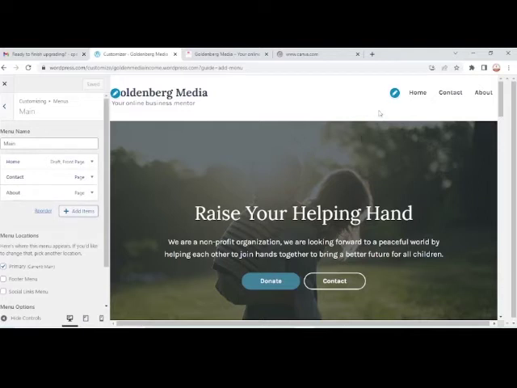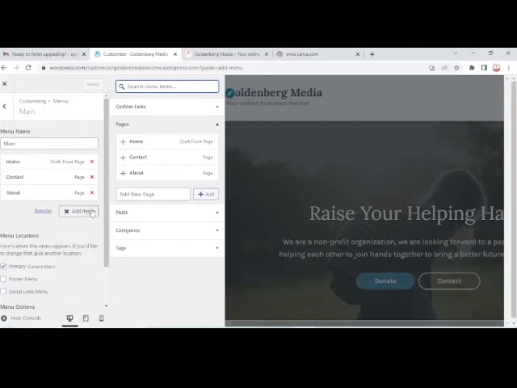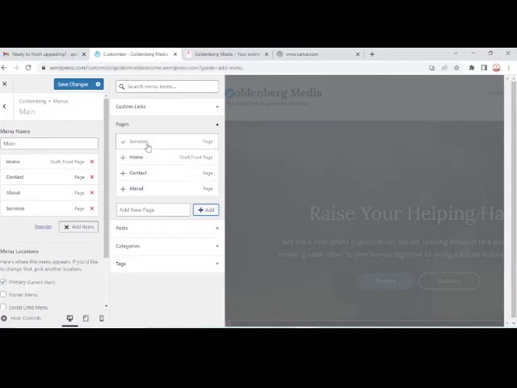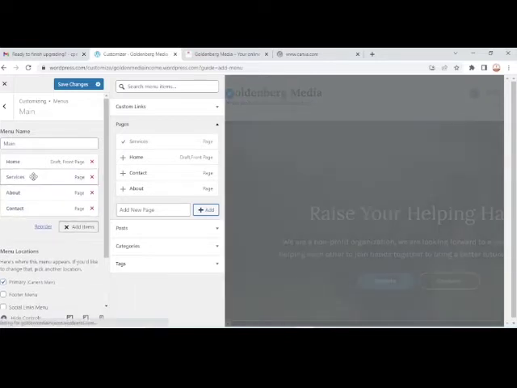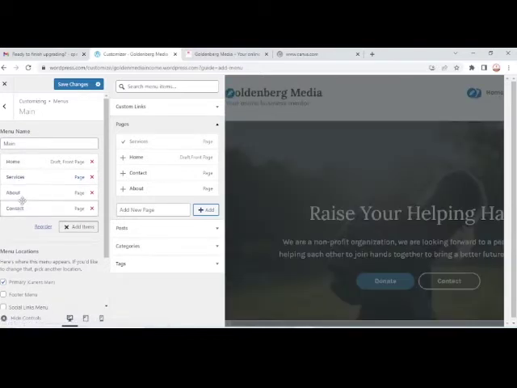So we can add more. Same thing here. So all I need to do is click on add item, and then we get to add a new page. So I could decide to add a page called services. Add. So we now have services as a new page, and it's down here. Let me rearrange it because I prefer contact to be here and services to be here. Alright, we have the home, the services, about us, and then our contact.